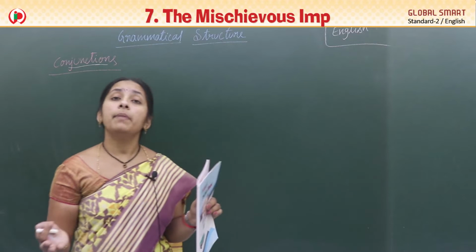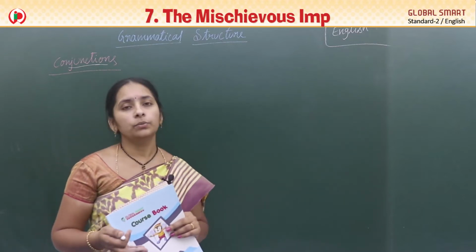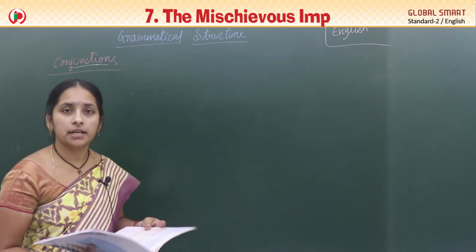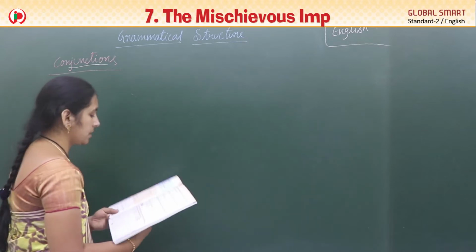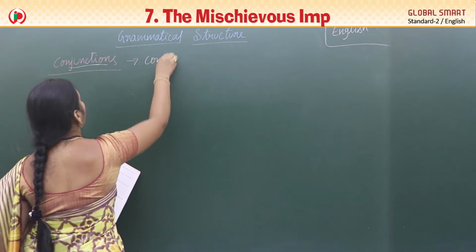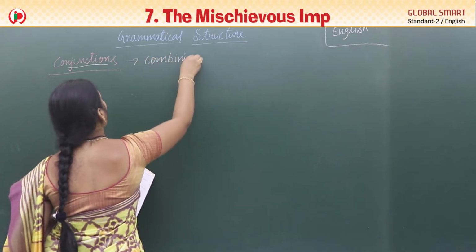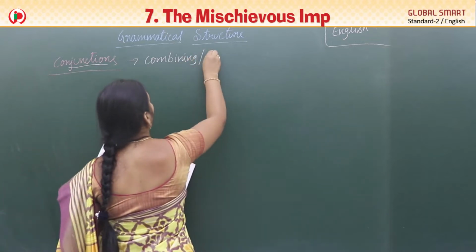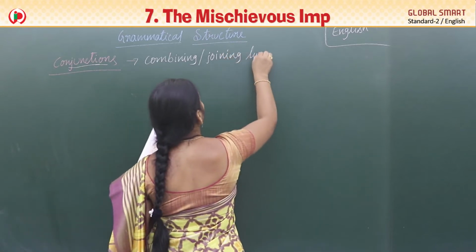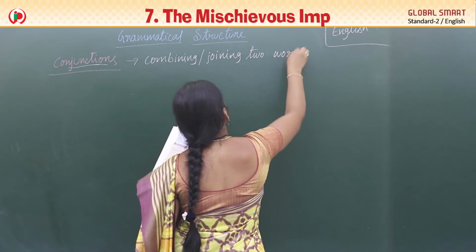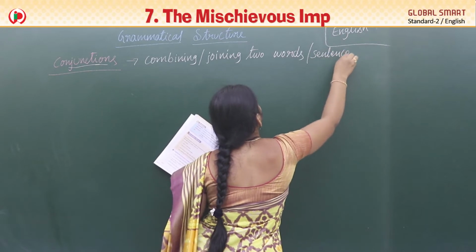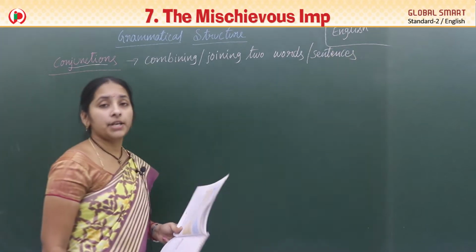Now here, combining words or phrases or sentences, that we call conjunctions. So conjunctions are those that are combining or joining two words or two sentences. That we call conjunctions.